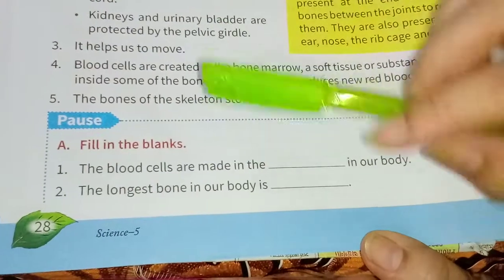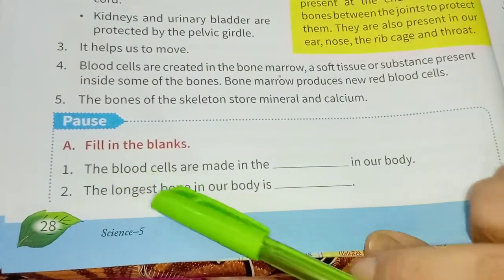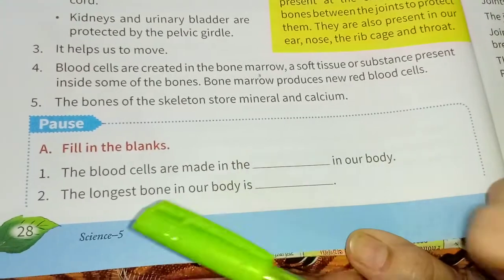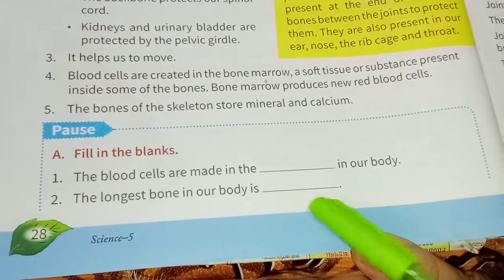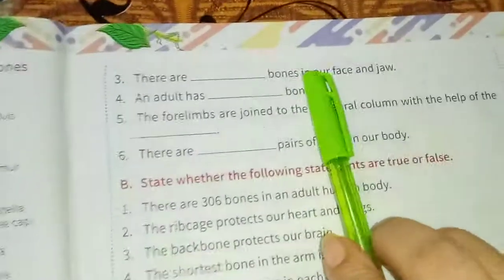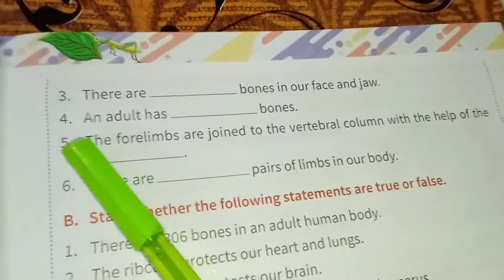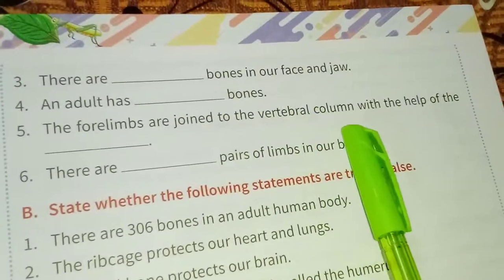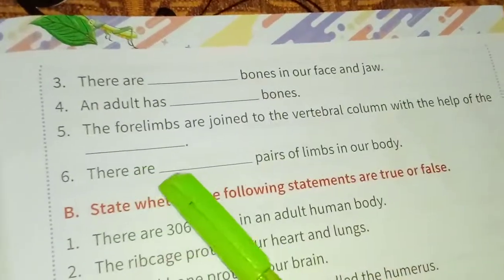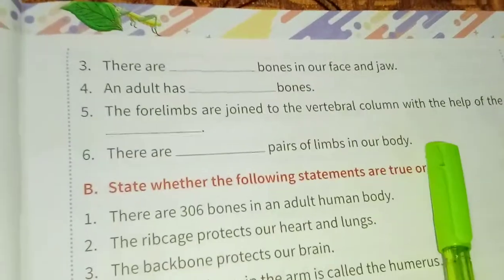Fill in the blanks. The blood cells are made in the dash in our body. The longest bone in our body is dash. There are dash bones in our face and jaw. An adult has dash bones. The forelimbs are joined to the vertebral column with the help of the dash. There are dash pairs of limbs in our body.